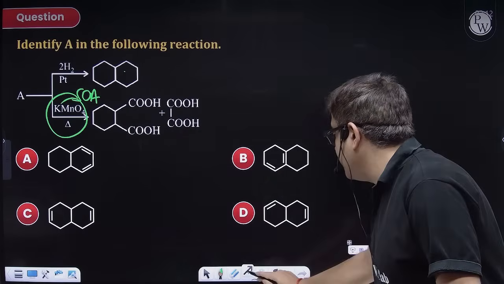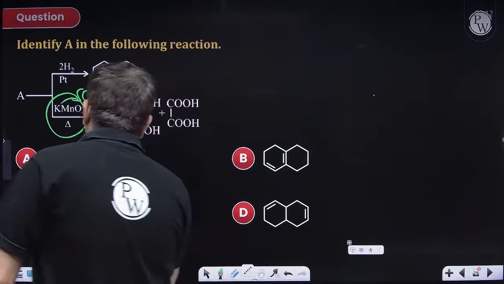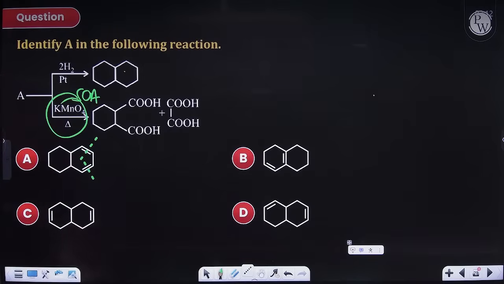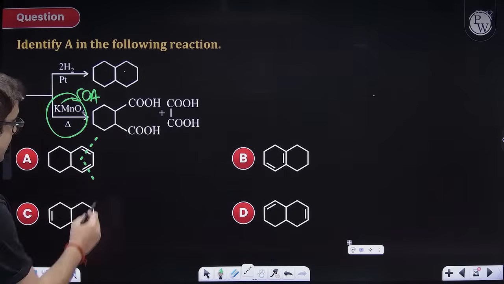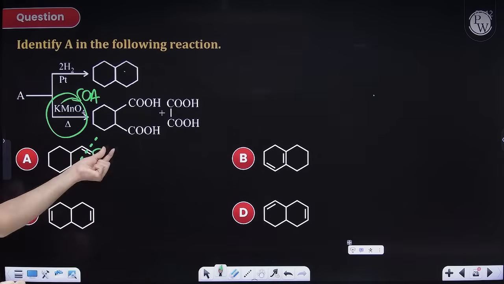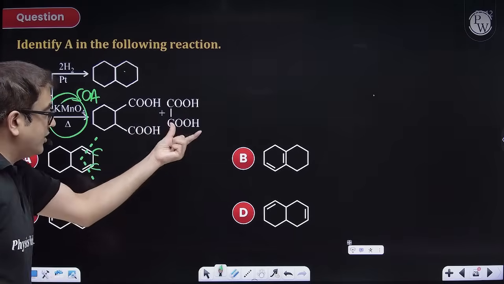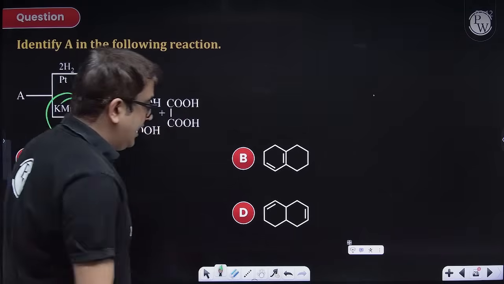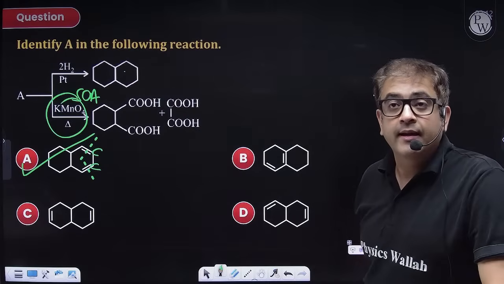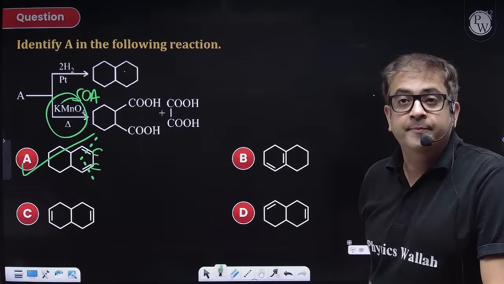How, sir? You see the double bond, you break the double bond, you add double bond O and OH. This carbon also gets double bond O and then OH. So you'll get oxalic acid, and that makes option A your right answer. I hope everybody got it.